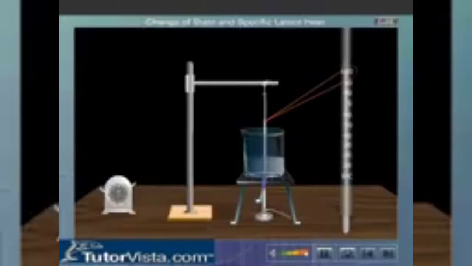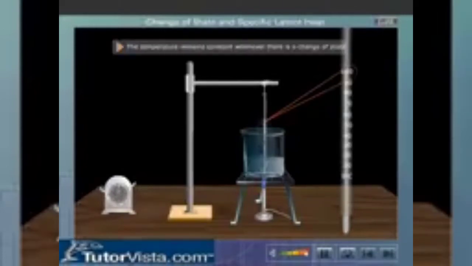Continue heating. The boiling water gets converted to steam. Observe that the thermometer reading remains constant at 100 degrees centigrade, which is the boiling point of water. That is, there is no change in temperature. This shows that the temperature remains constant whenever there is a change of state.